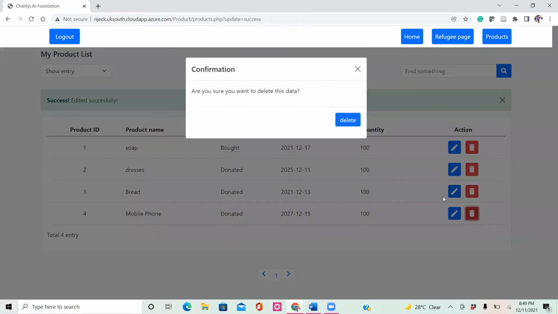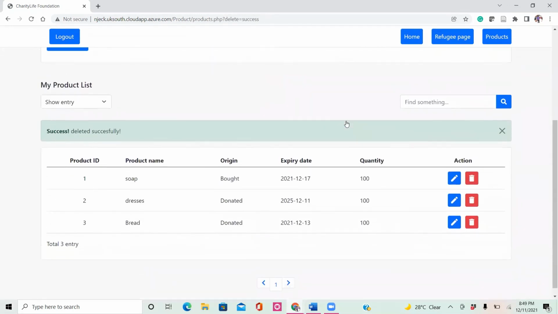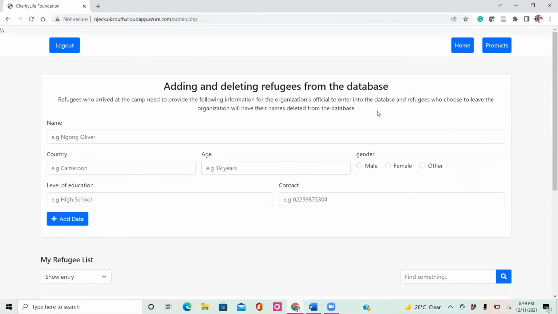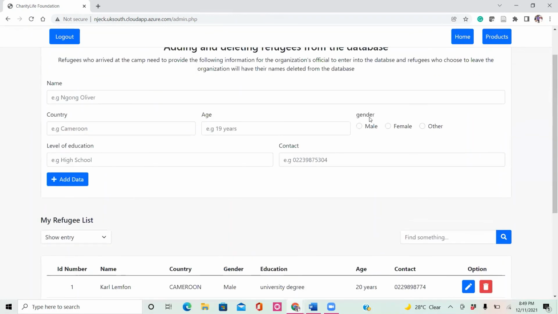I can also delete something from here, and that's how it is. And here I can also go back to the refugee page to see what they are doing. And here I am using a session to keep the user logged in, and nobody can access this page like any other outsider because we don't give permission to people to edit information from our database. So only people who have access to this particular page can access it, and we are using session to check. So if you even